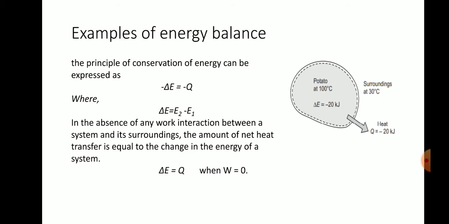By definition, in the absence of any work interaction, only heat is interacted from the potato to the surroundings. Therefore work interaction is equal to 0. Work interaction means there is no mechanical movement between the system and its surroundings. The amount of net heat transfer is equal to the change in internal energy. That means delta E equals Q when W equals 0. This is one example of energy balance, or one form of the first law of thermodynamics.